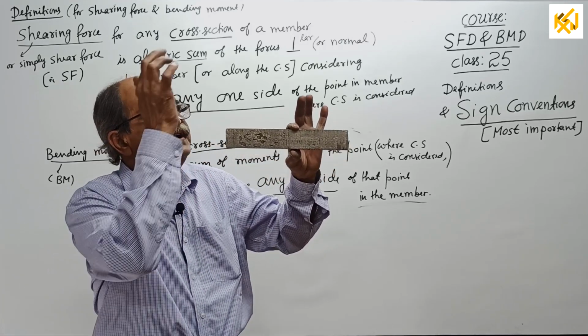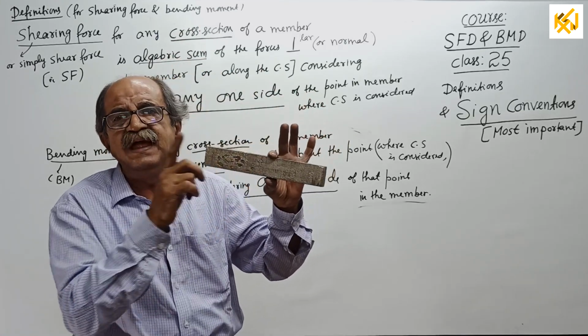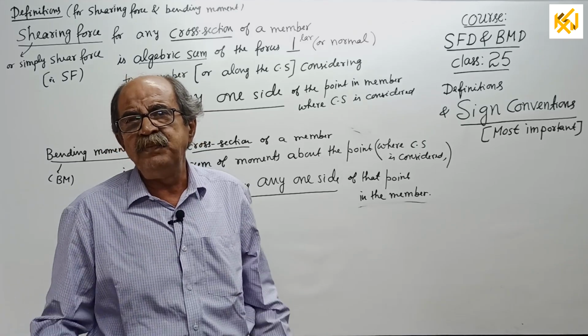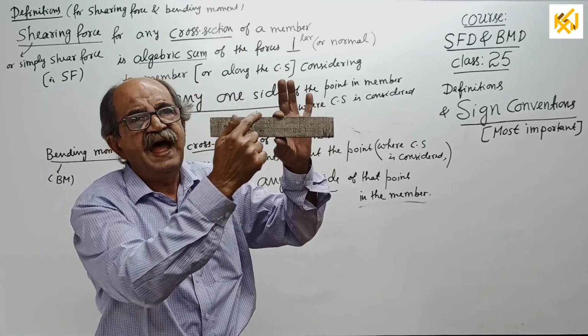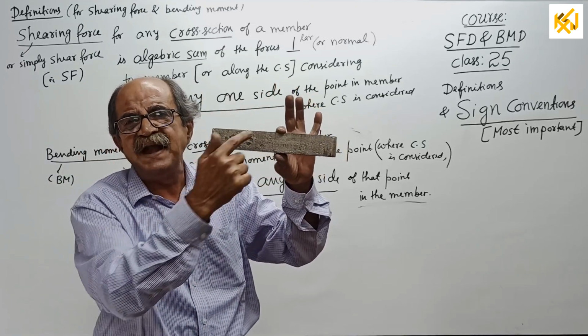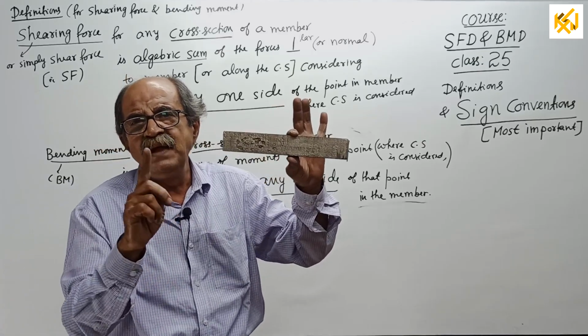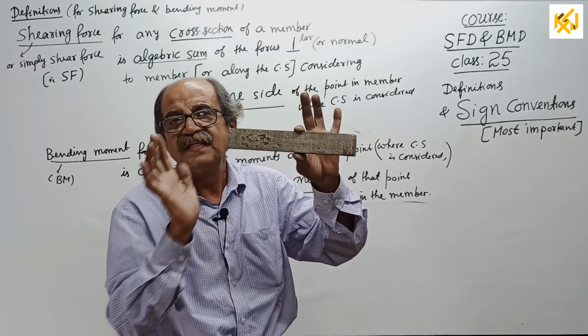We will write shear force at C, BM at C. If I write shear force at C, it means shearing force for the cross section of the member considered at C along the member. Or if I tell bending moment at C, it means bending moment for the cross section of the member at C. That is important.